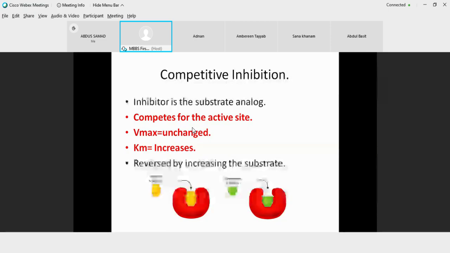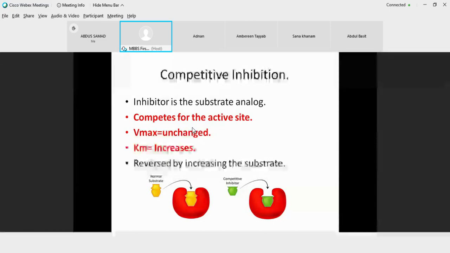And substrate analog means that at least it should share some homology, some similarity with the actual substrate. So what it is going to do is compete with the normal substrate for the active site, and if it occupies the active site, the enzyme will not be able to take up its own substrate. So this will be inhibited.